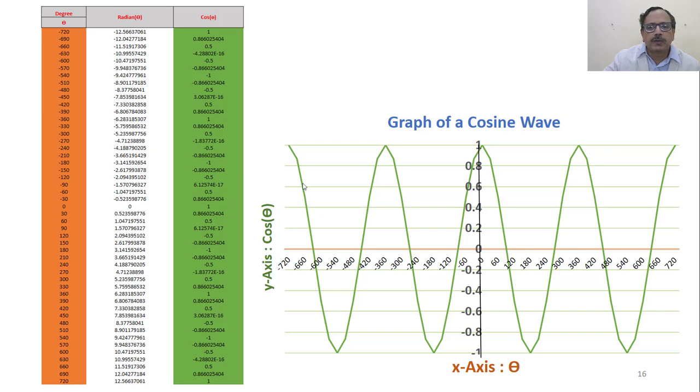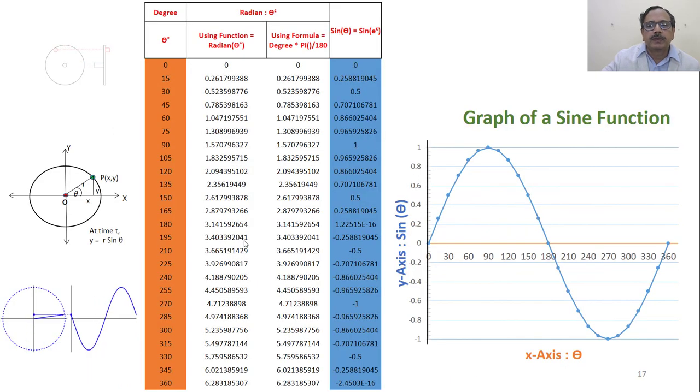Similarly, for the cosine wave over a long range, instead of 0 to 360 degrees, we have taken -720 to +720. And this axis we have drawn separately to see the range between which it is varying. So cosine and sine functions vary between -1 to +1. Similarly, the graph of the sine function.